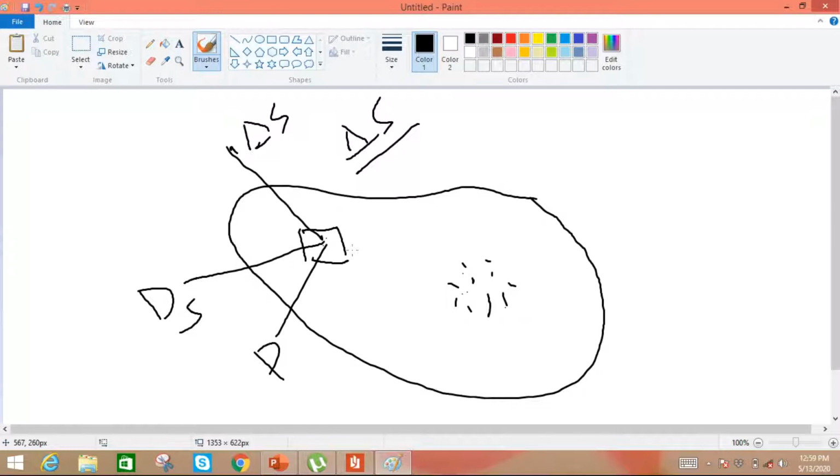Now, what will be the differential flux d psi that is passing through this differential surface del S? It will be the product of the normal component of D S and del S. What does it mean? It means that if we look at this figure, D S is making an angle theta with the differential surface.